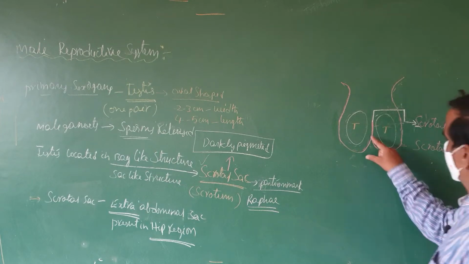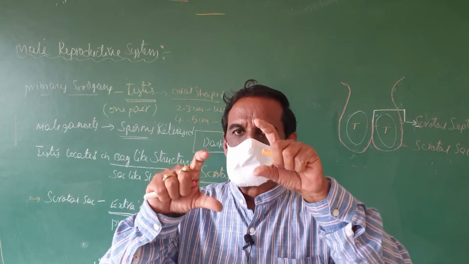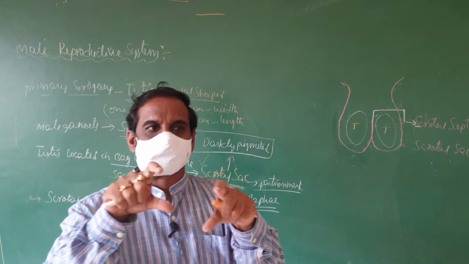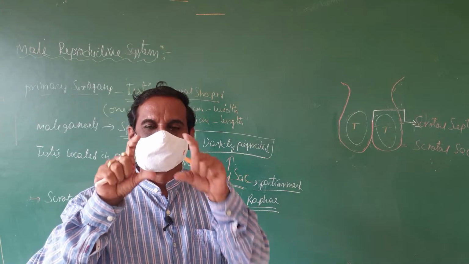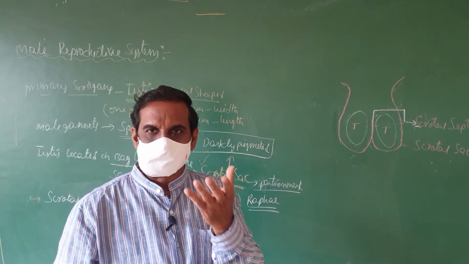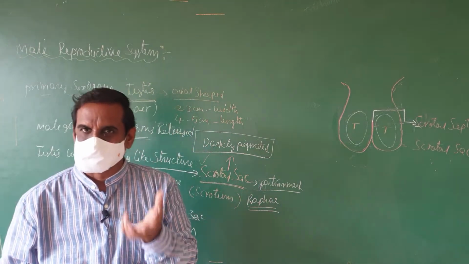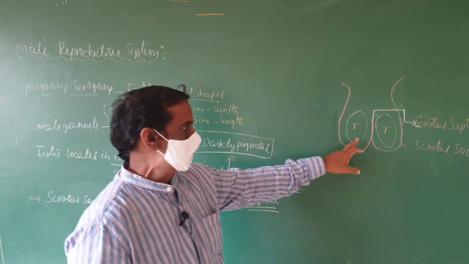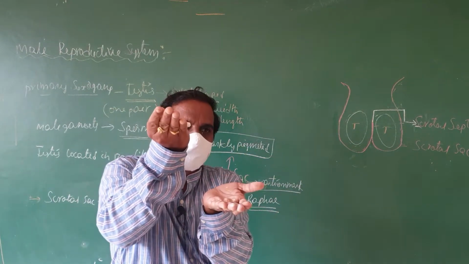Here are the two testes. When you see the arrangement of the testes, they are a little bit up and down.